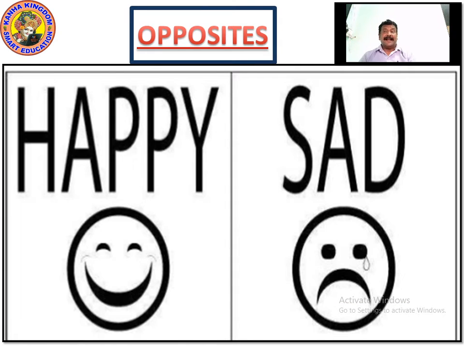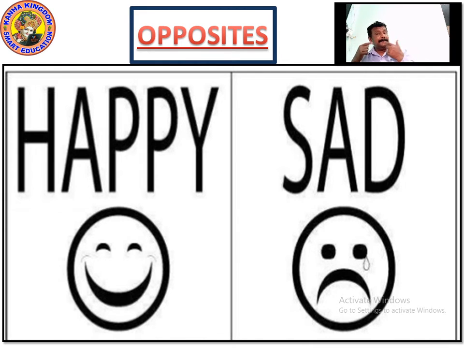Happy, sad. Look at the slide. It says happy, sad. The smiley is shown with a big curve. When the curve is up, that means you are happy. When the curve is down, that means you are sad. You are not happy.